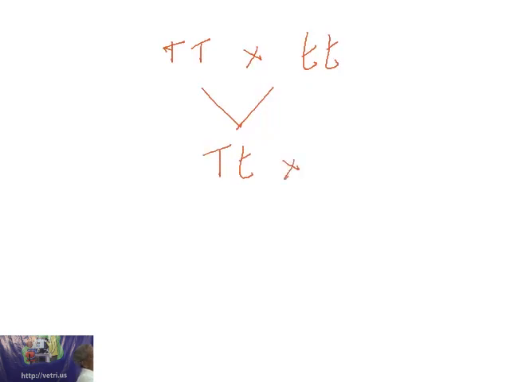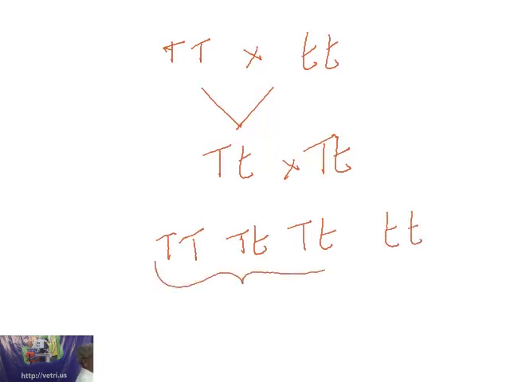And when these all tall hybrid plants are crossed, you get tall plants and dwarf plants in the ratio of 3:1.